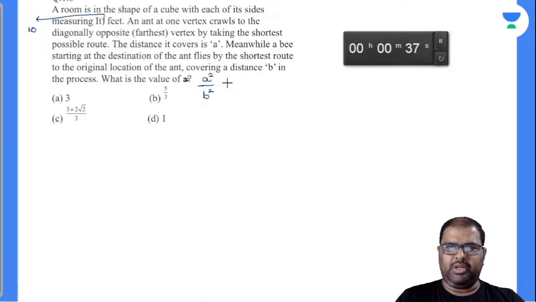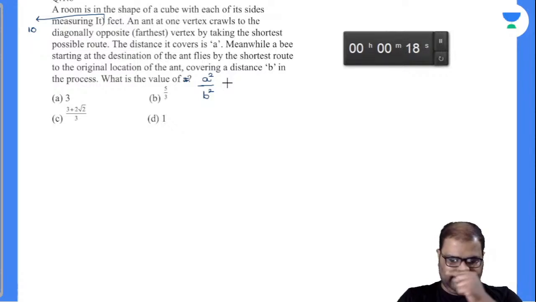What is the value of A square by B square? As I said, those who can draw the diagram can easily solve this question.